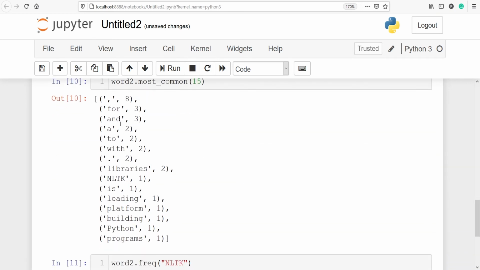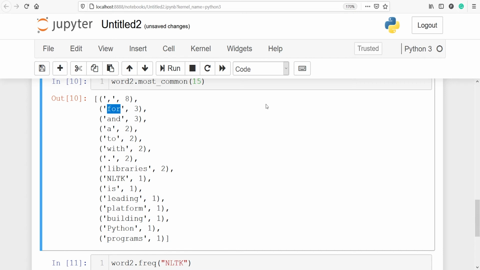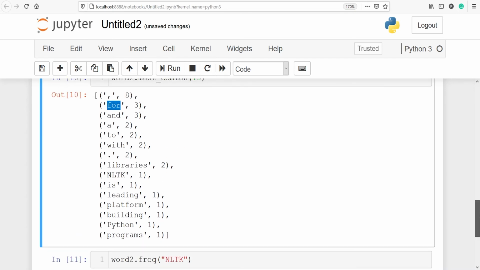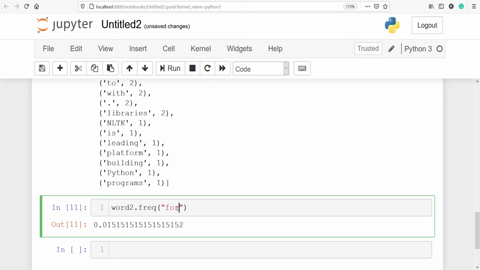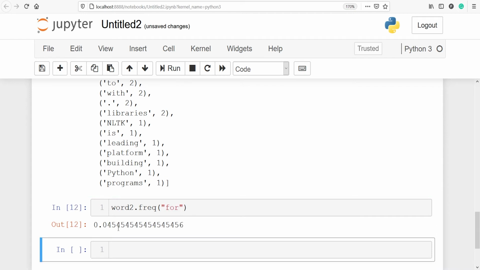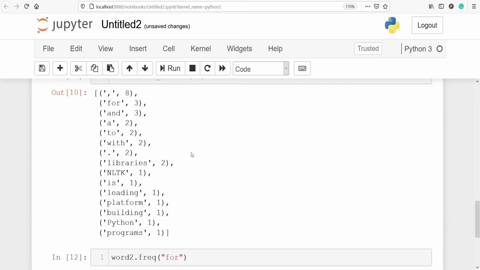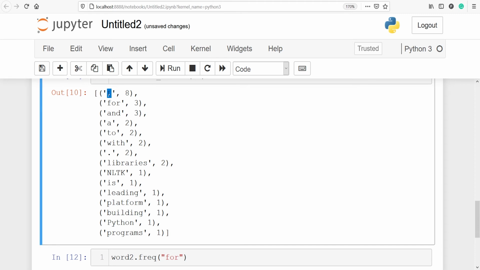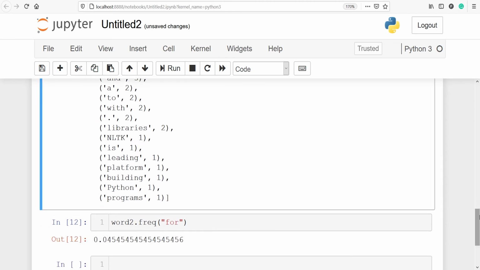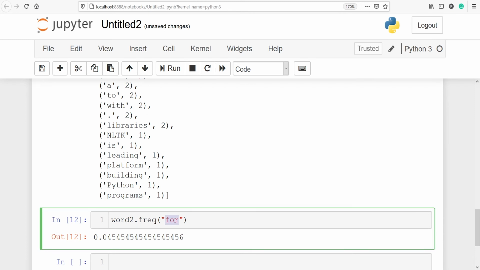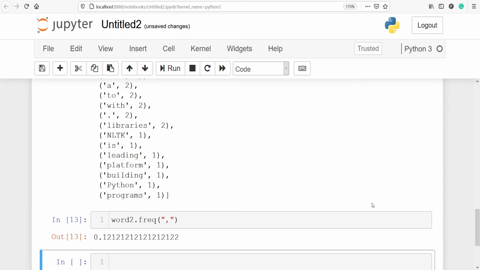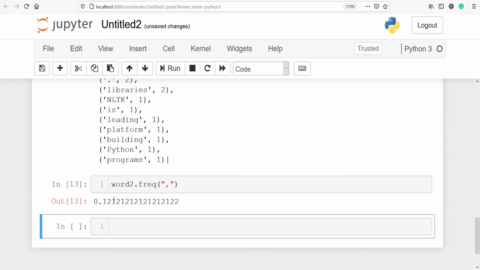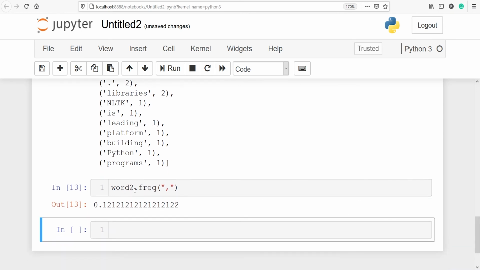And if I look at the frequency for "for", it will be higher because "for" is repeating thrice. I'll paste it here, and you can see the word frequency for this is 0.04. And if I look at the frequency of this comma, it will be much higher because comma is repeating 8 times. I'll just paste comma here. Let's execute our code. So it is total 12%. In our entire words here, 12% of the time we are having comma in our words.